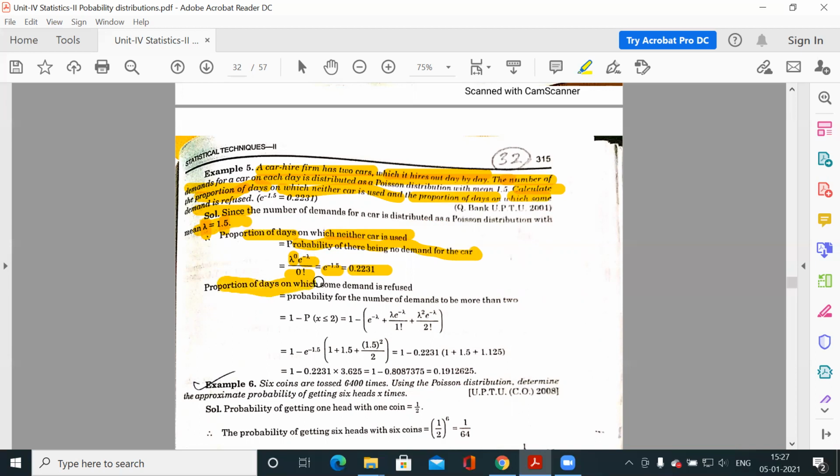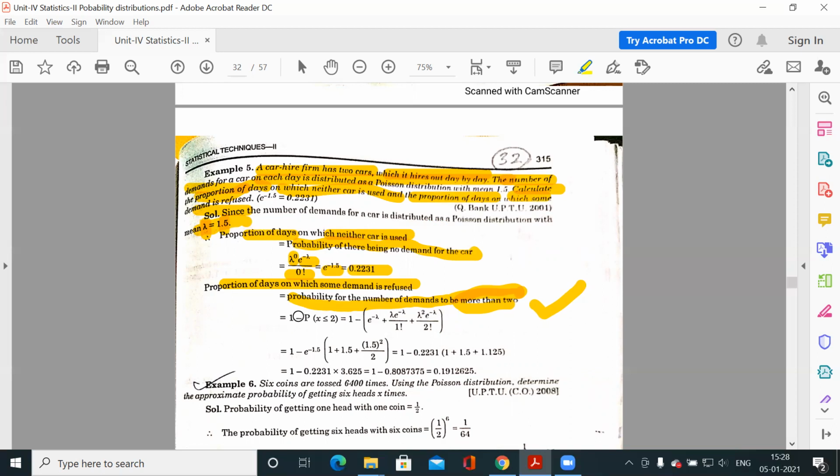So the proportion of days on which the demand is refused is the probability for the number of demands to be more than 2. Whenever you have more than 2 demands, you will refuse them because you have only 2 cars available. But the demands may be in any number, 200, 1000, 500, 100. You don't know the upper limit, so you cannot calculate this probability directly, because for 3, for 4 and up to the number of demands available, you would have to calculate, but you don't know the upper limit.